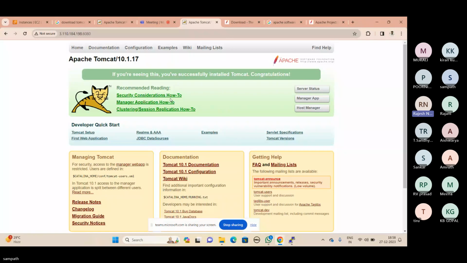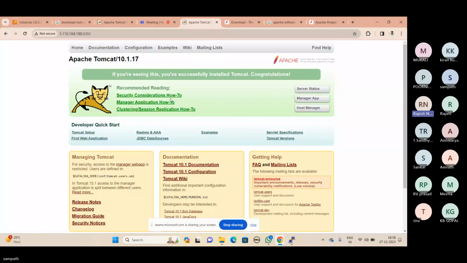So now the next step is we need to change the default Apache Tomcat page to a custom page. So how to change that? First of all, you need to download a software called WinSCP.